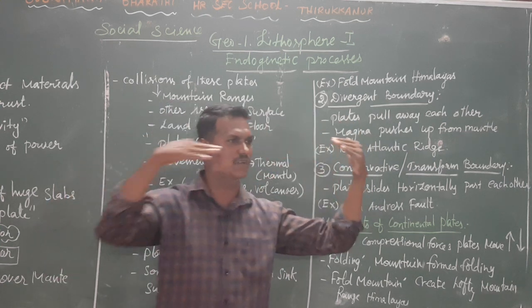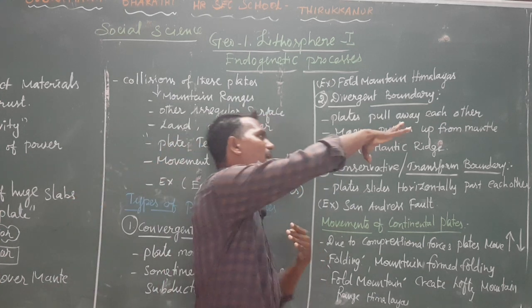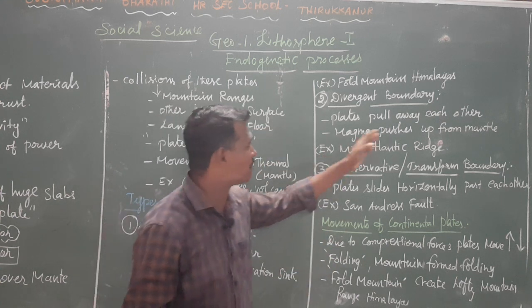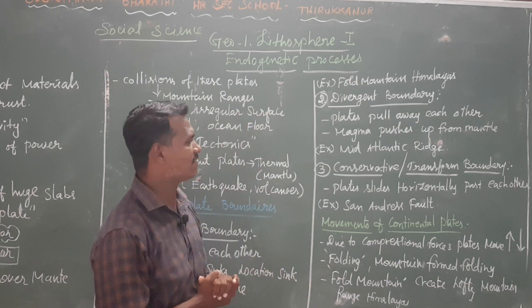So one full or pushing. But what will magma do? Magma pushes from the mantle. Mantle and the magma push. So that is the kind of boundary we call the divergent boundaries. What is that? Divergent boundaries.